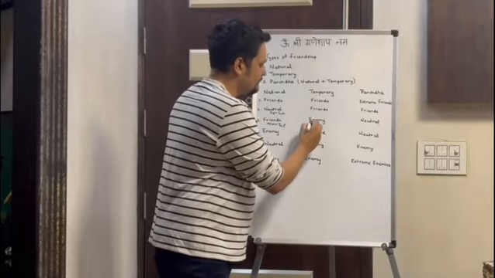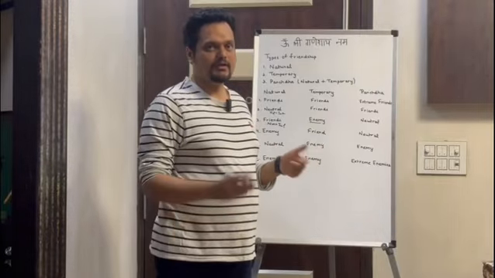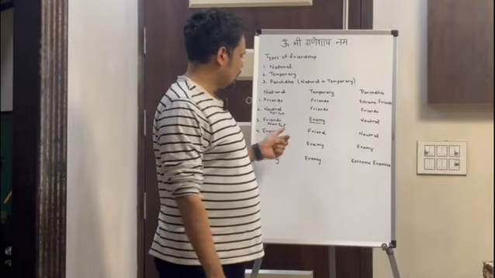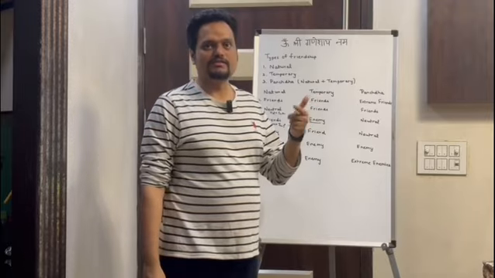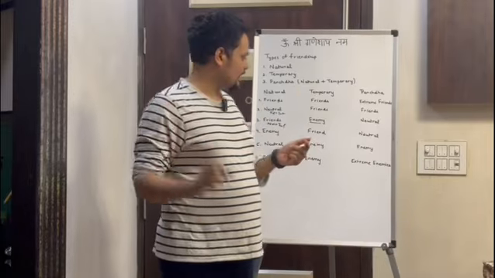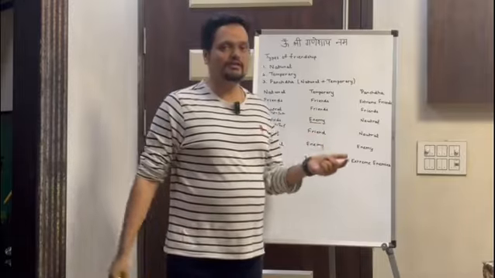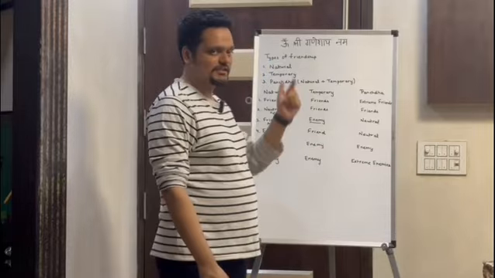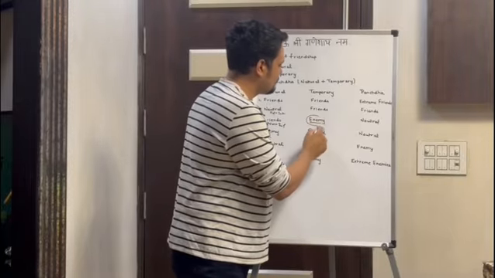But suppose Jupiter is placed in the 5th, 6th, 7th, 8th or 9th house from the Moon, or the Moon from Jupiter is in these houses, then they have a temporary enemy relationship.